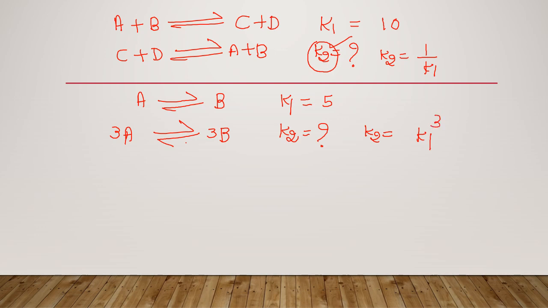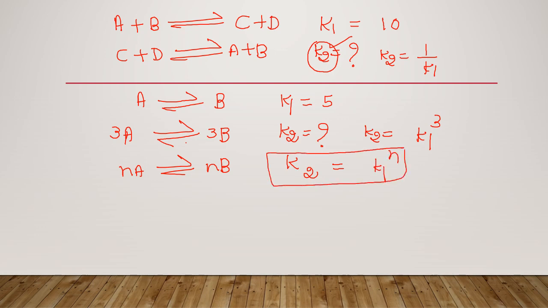That means instead of 3 moles, if I write n moles of A gives n moles of B, then the value of K2 is K1 to the power n. If there is a multiple n, then while calculating the equilibrium constant, it goes as a power, K1 to the power n.